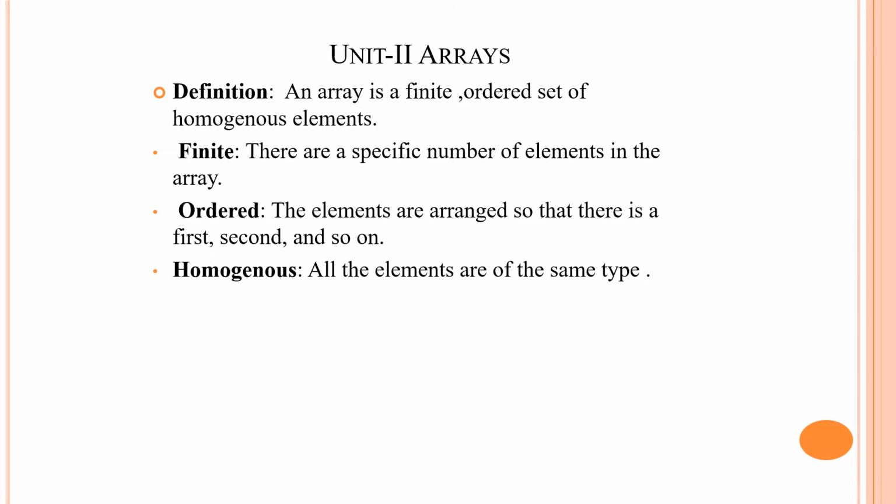Definition of arrays. An array is a finite ordered set of homogeneous elements. Now, what do you mean by finite? Finite means there is a specific number of elements in an array, which means there is a limit to store elements into the array. The array elements should be finite. Ordered means the elements are arranged so that there is the first element, second element, and so on. And homogeneous means all the elements are of the same type, that is, the same data type.